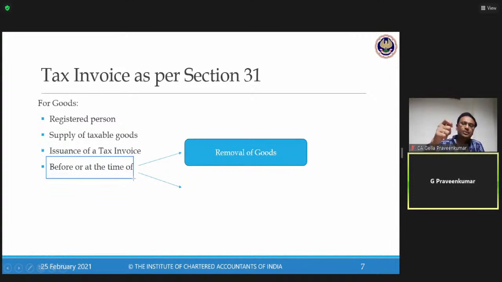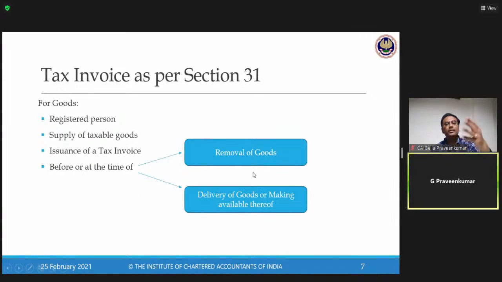I can raise a tax invoice in case of ex-works when the goods are being sent out of my factory. Please understand, in case of ex-works, for goods going out of the factory, I'll raise it at the time of removal. So it is a CIF transaction before, because it is meant to be given as a door delivery in the state of Maharashtra. Before that door delivery happens, I'm going to raise my tax invoice. So this is the importance we need to keep in mind when talking about removal. The law says issue a tax invoice before or at the time of removal of goods.